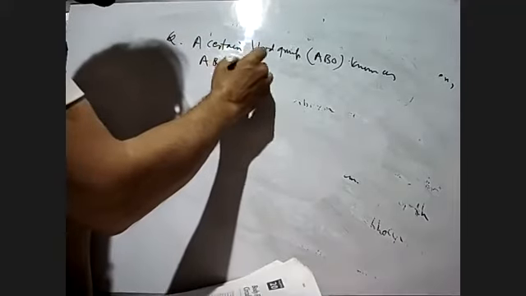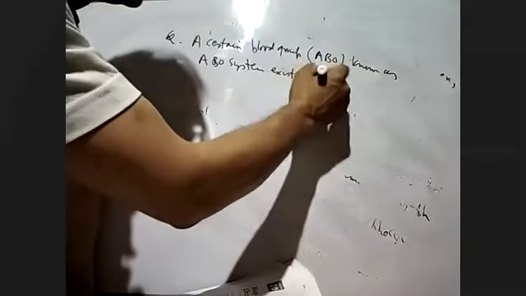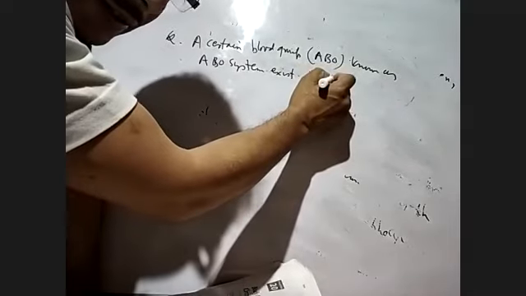So a certain blood group known as the ABO system exists. Now here, this came in the AIPMT exam, CBSE 2011.